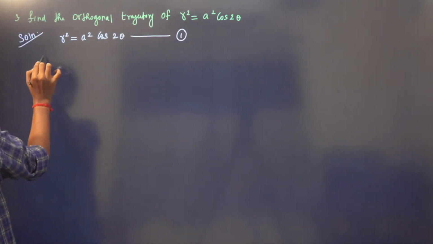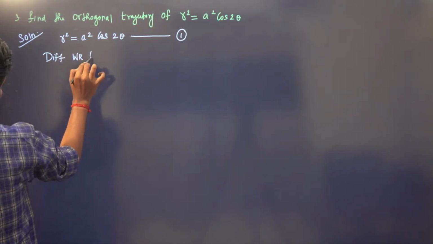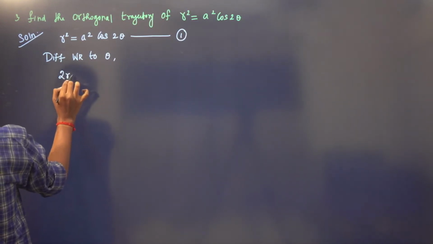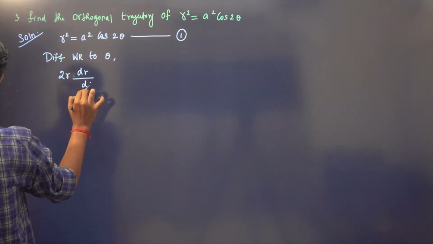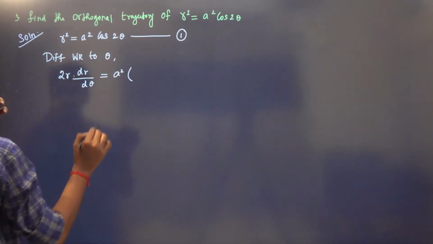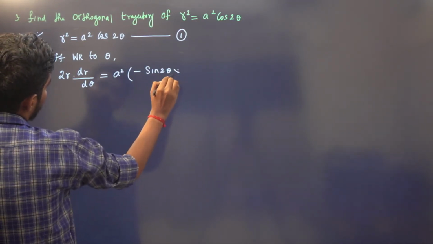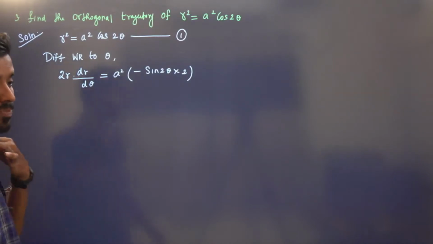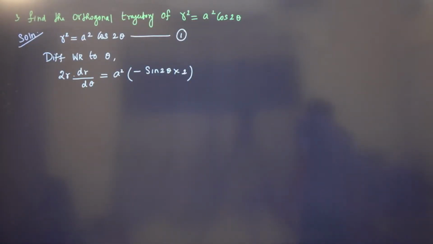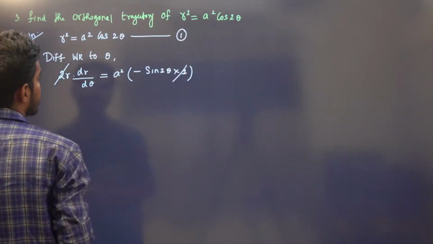Differentiate with respect to theta. So we will have 2r dr by d theta equals a square times the derivative of cos 2 theta, which is minus sin 2 theta into 2. The 2 will get cancelled.